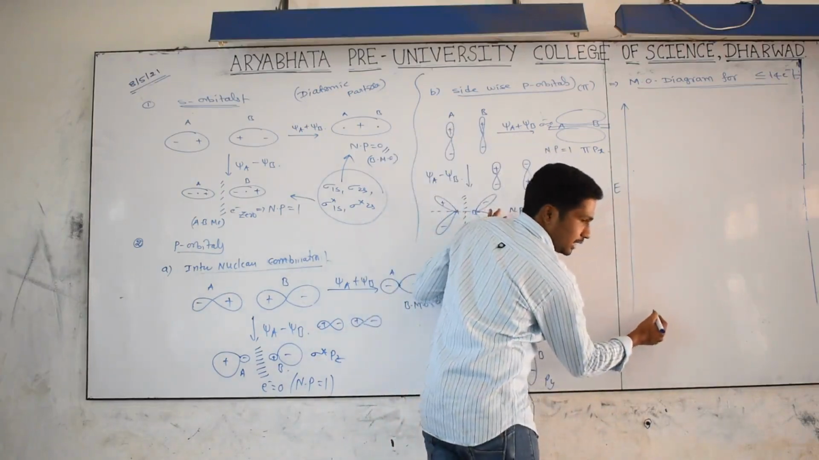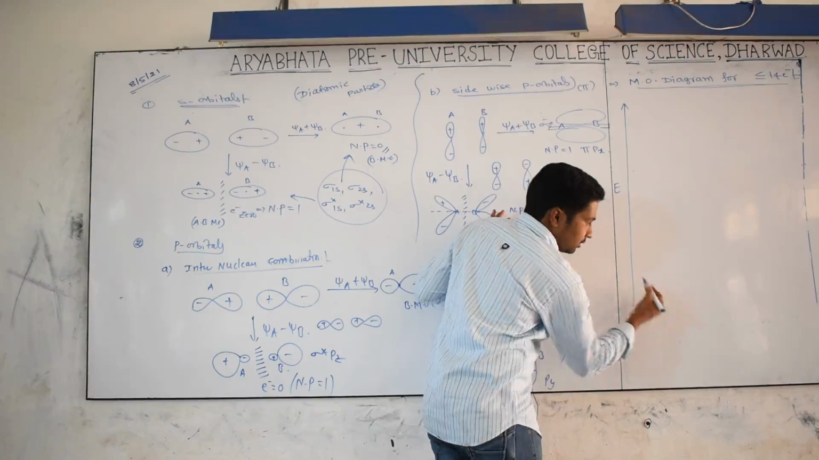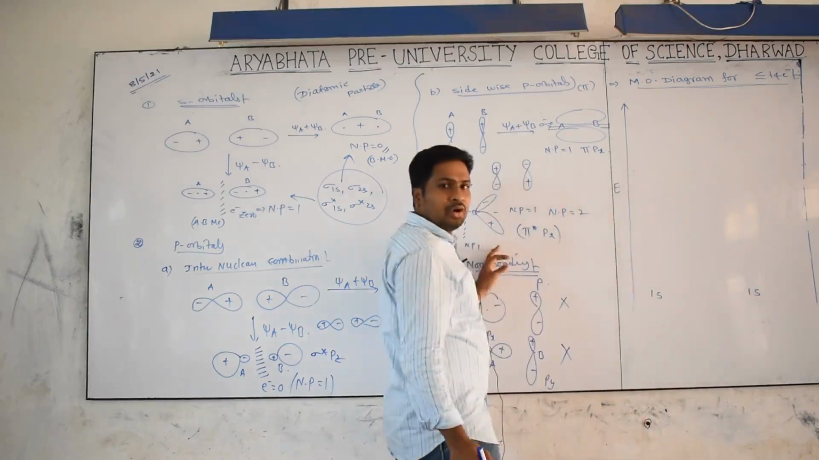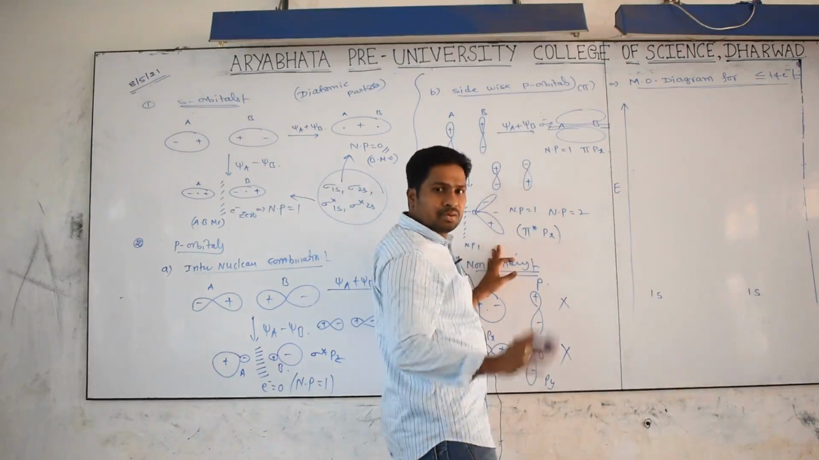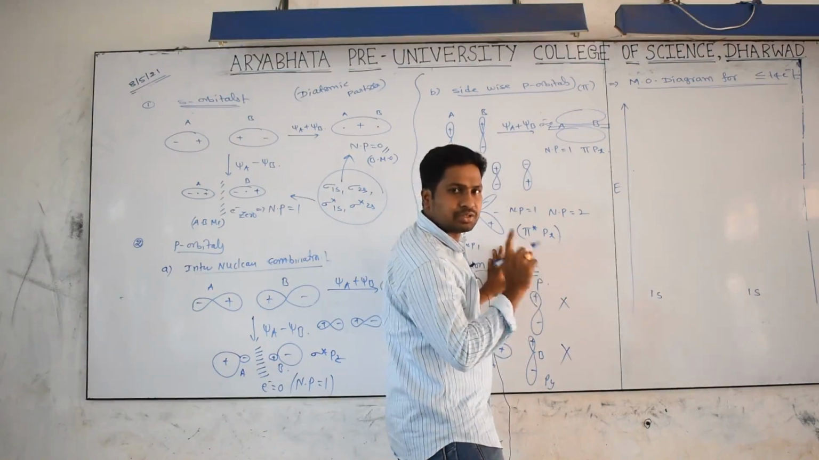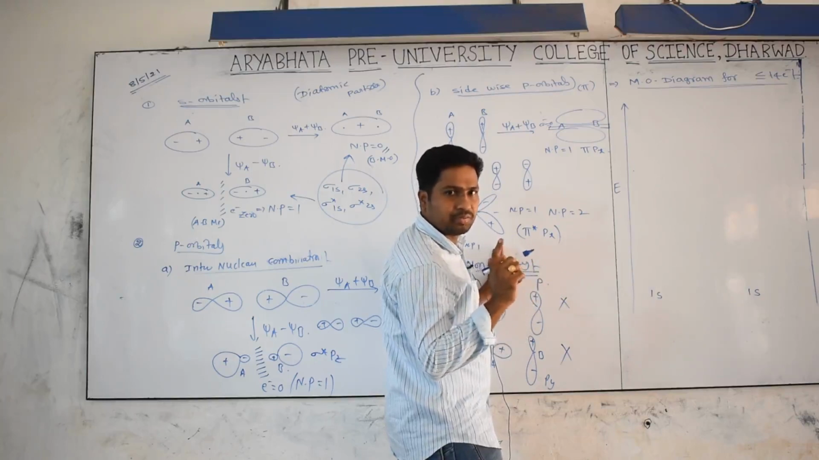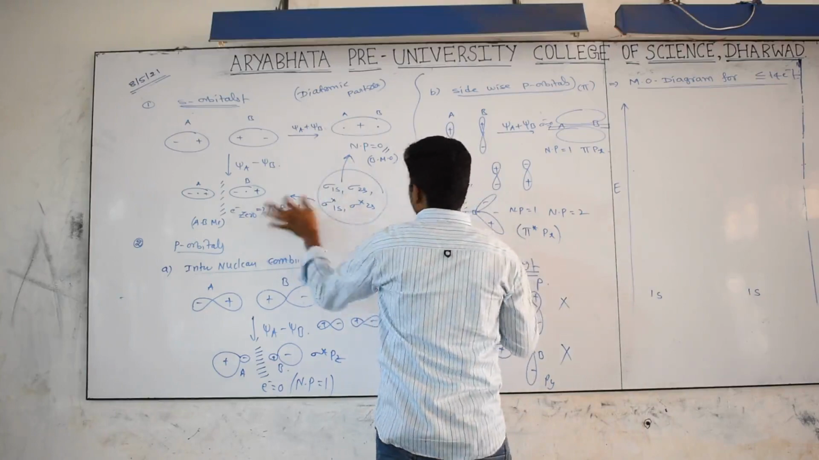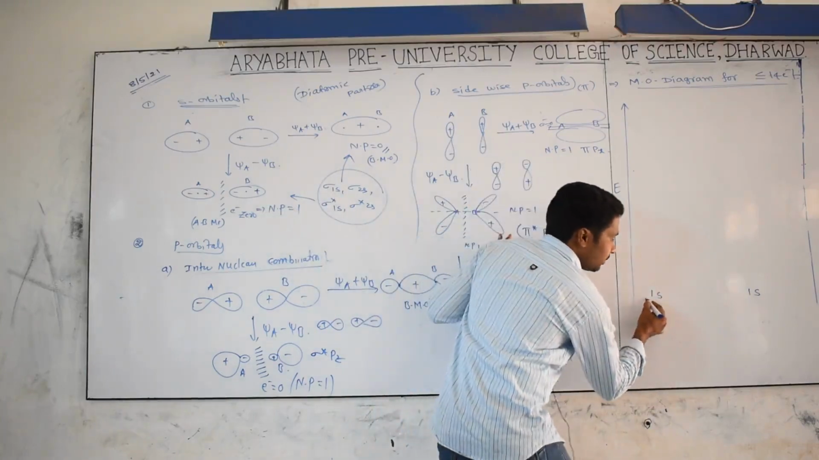From one atom we are getting a 1s orbital, and from another atom we are also getting a 1s orbital. How many are we getting? Two s orbitals, both in the same shell, with the same energy and the same symmetry. That's why they undergo linear combination, giving bonding and anti-bonding orbitals.